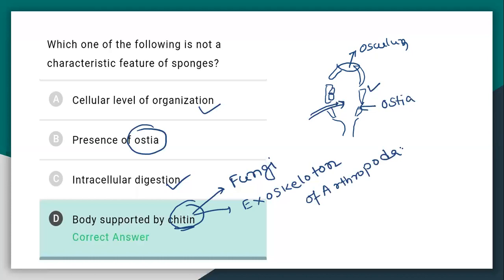Chitin is present only in two groups: the exoskeleton of arthropoda and the cell wall of fungi. So the answer is option D.